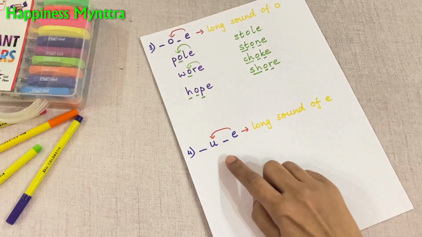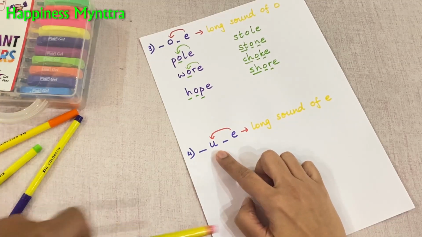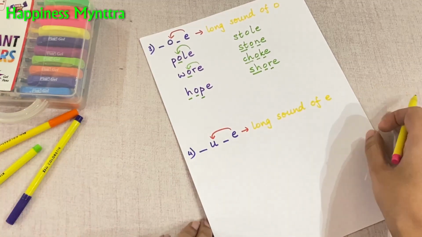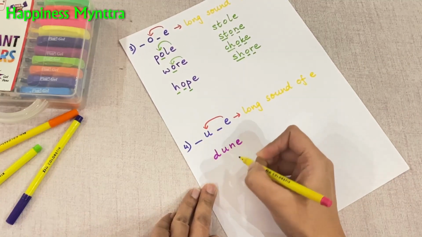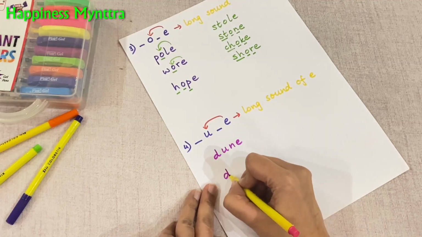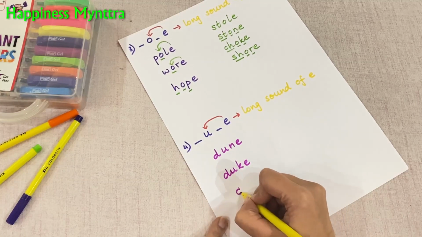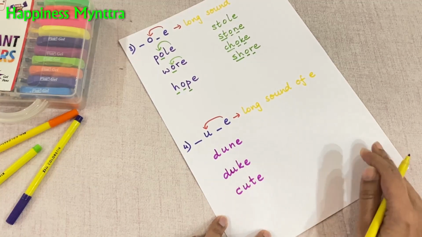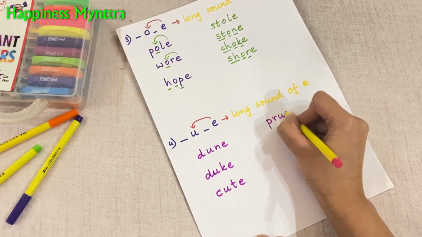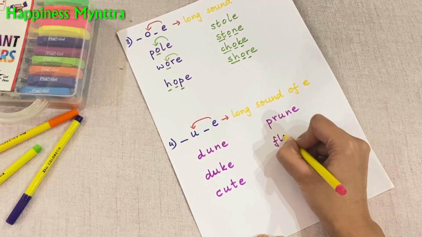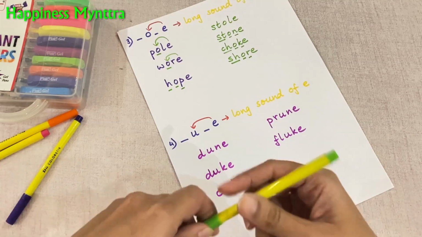Now we have the sound which is actually going to be pronounced as U. Now what kind of words would be used here? Dune. You know sand dunes? So dune. Duke. A duke and a duchess. Cute. Now this is a word children are very familiar with. So something cute. For longer ones, we would have prune, fluke, and of course the list again will keep on and on and on.